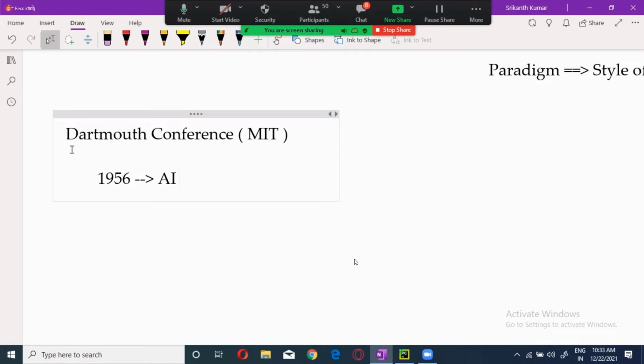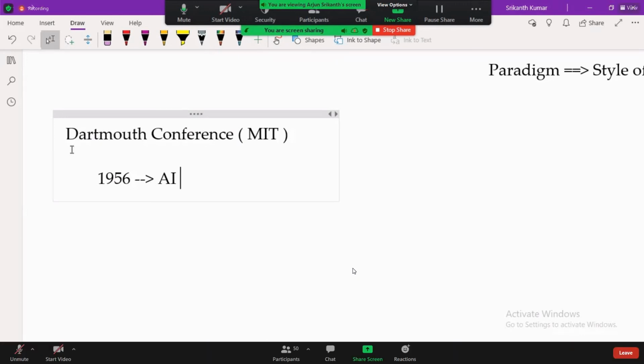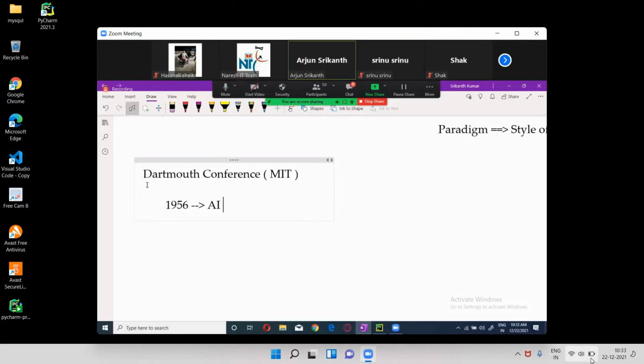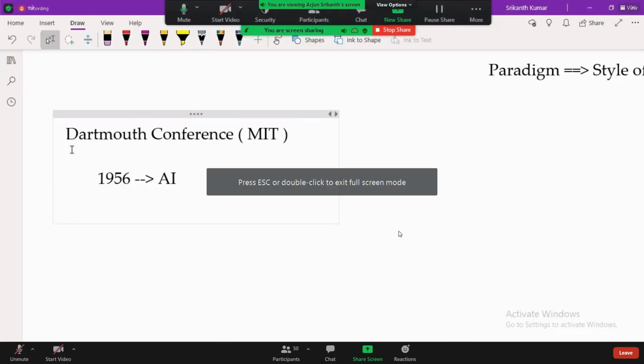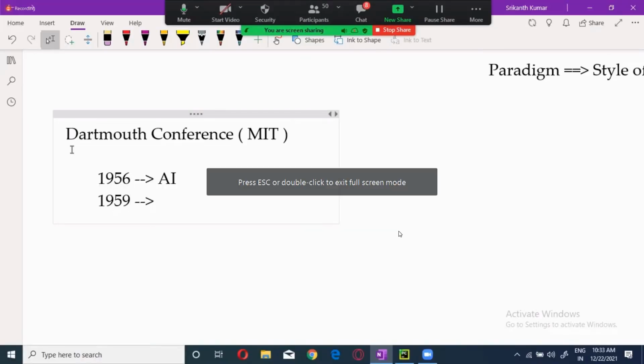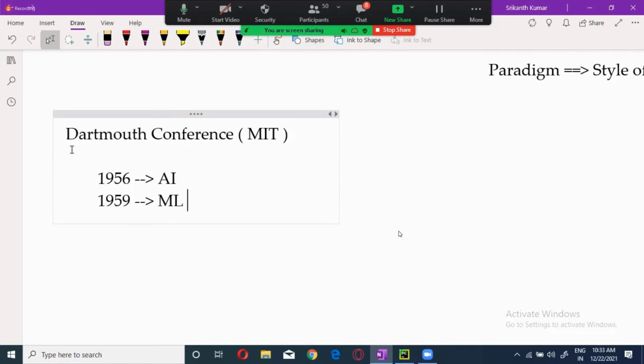He first coined the term AI, artificial intelligence, in 1956. And in 1959, a gentleman named Arthur Samuel used the term ML, that is machine learning.